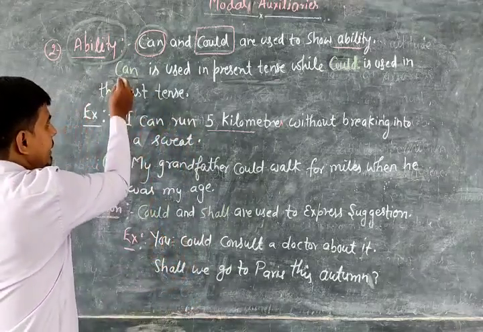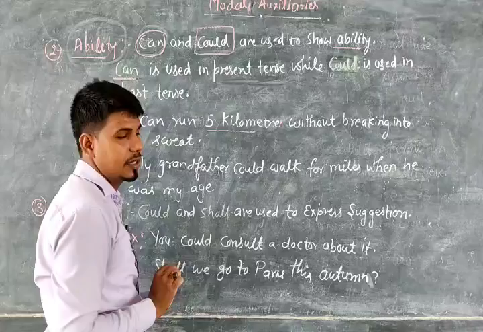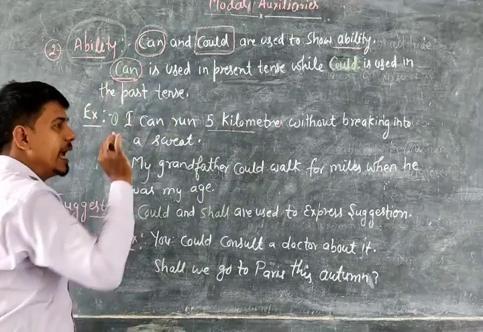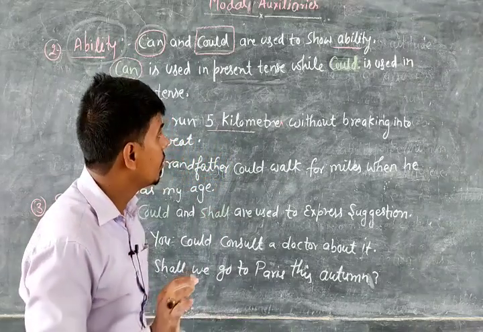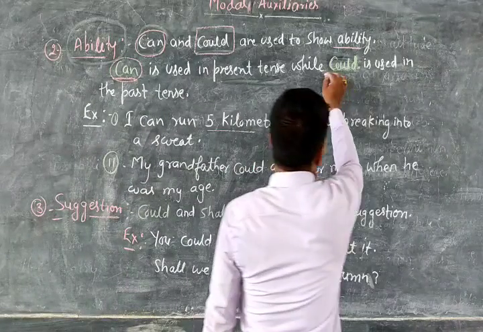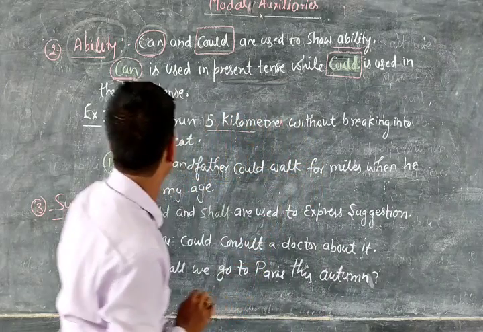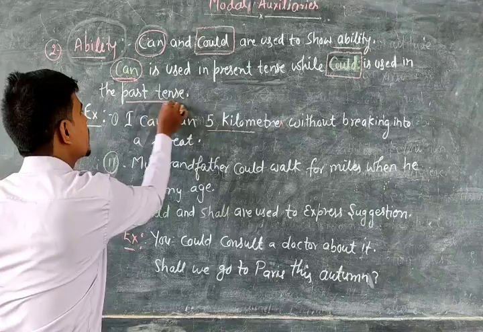Let's see. Can is used in the present tense. We use the modal verb can to show ability in the present. While could is used to show ability in the past tense.